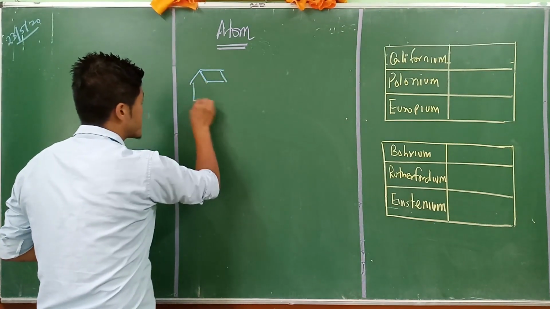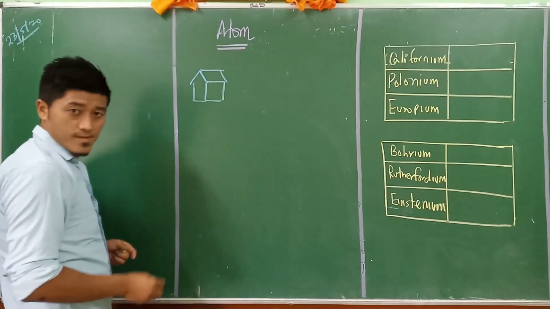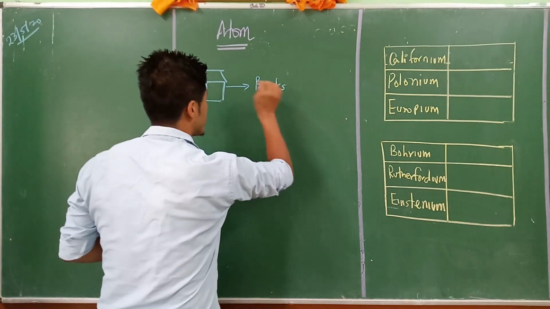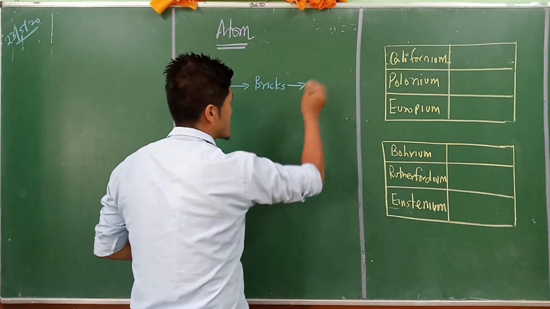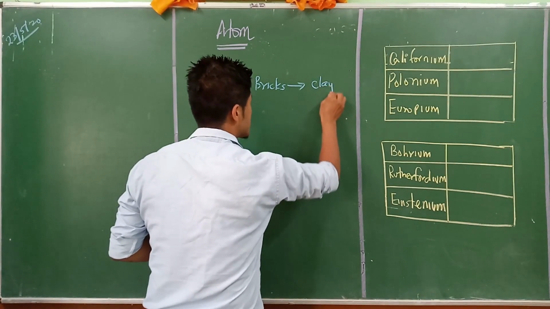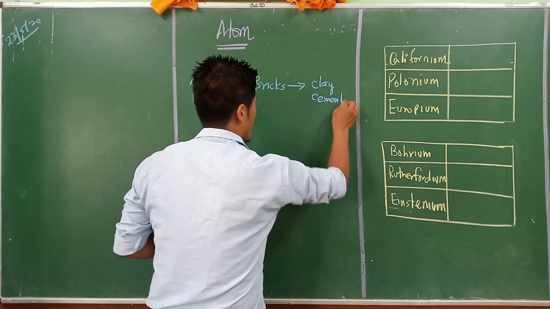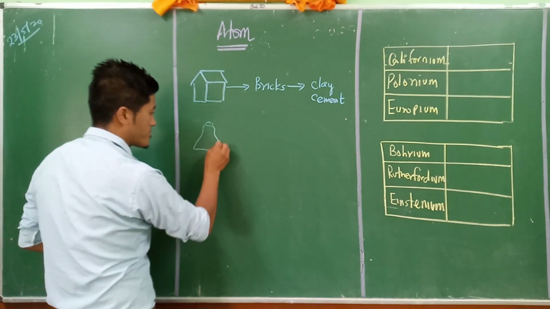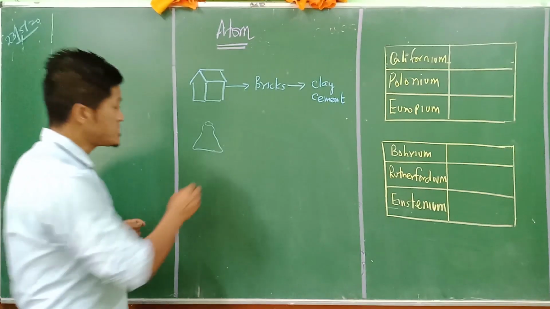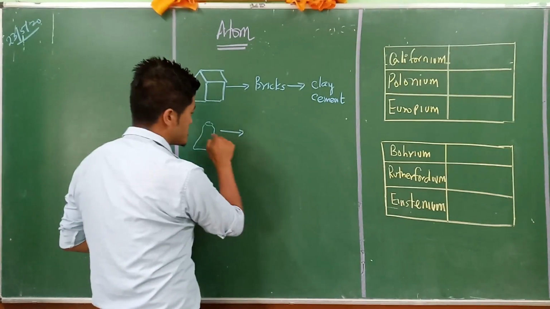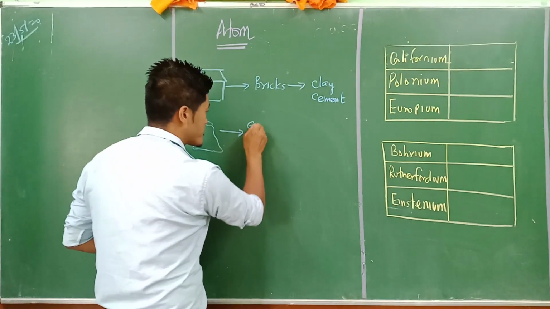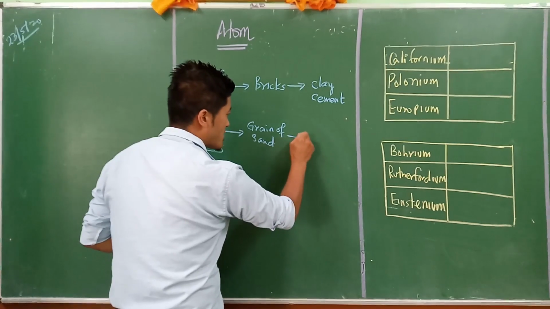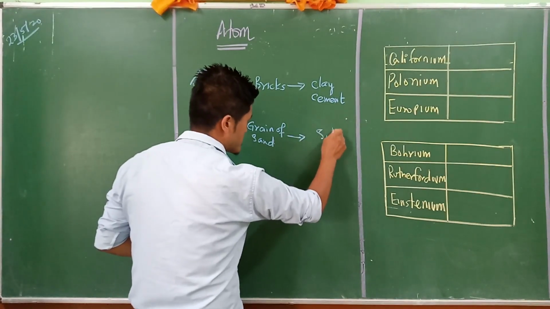There is a house. This house is made up of bricks, and these bricks are further made up of, let's say, maybe clay or cement or many other things, right? And there is another example I'm going to give, an ant hill, the place where ants stay, right? This anthill is made up of grains of sand. These grains of sand are further made up of smaller particles like silica and all of this, right?